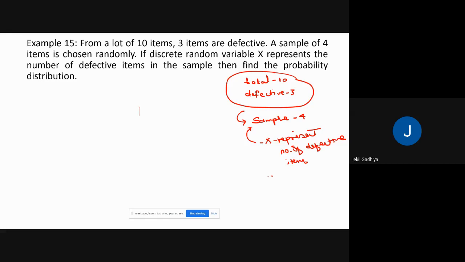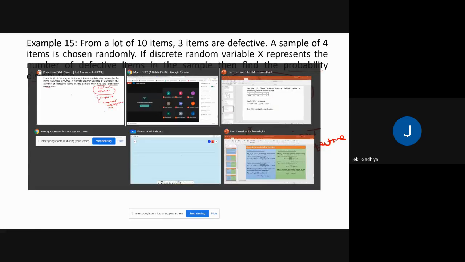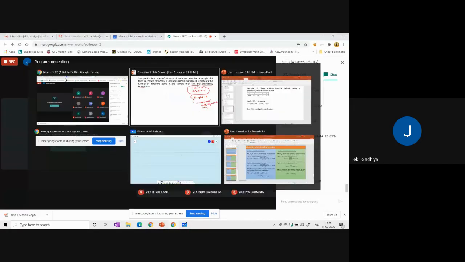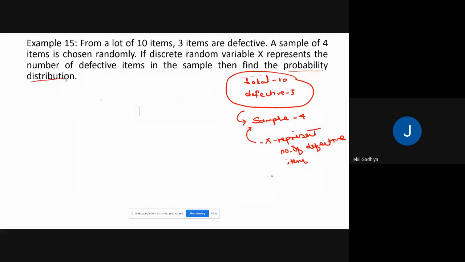So first of all, what do we need to find here to make a probability distribution? Anyone having an idea? If you want to make a probability distribution, what do you need first? First of all, read this question. If you have any doubt in this question, then ask me. Then after we will discuss the solution.